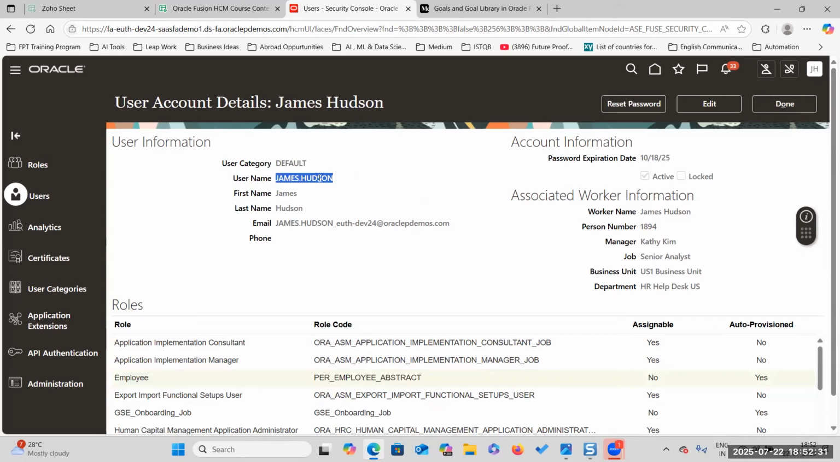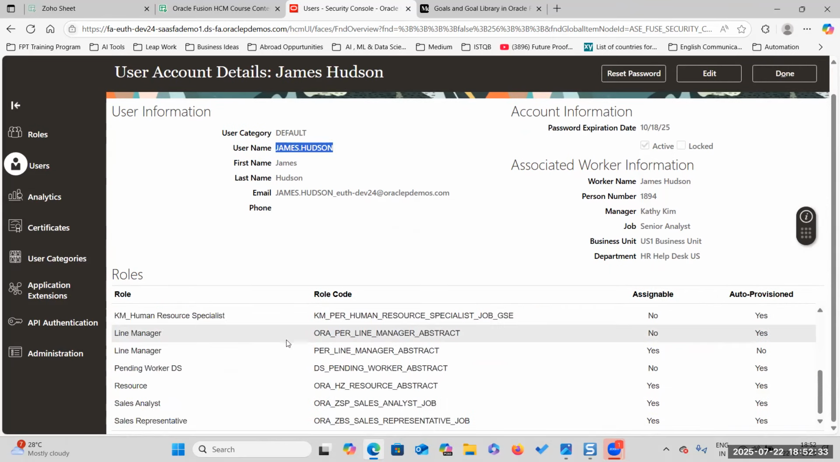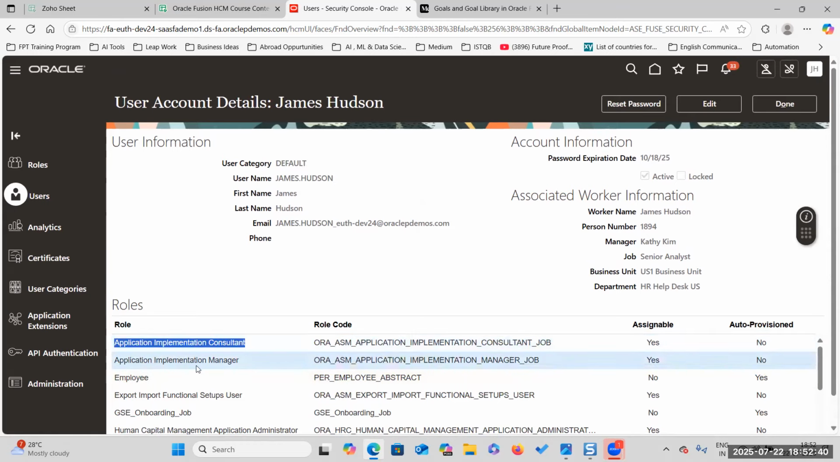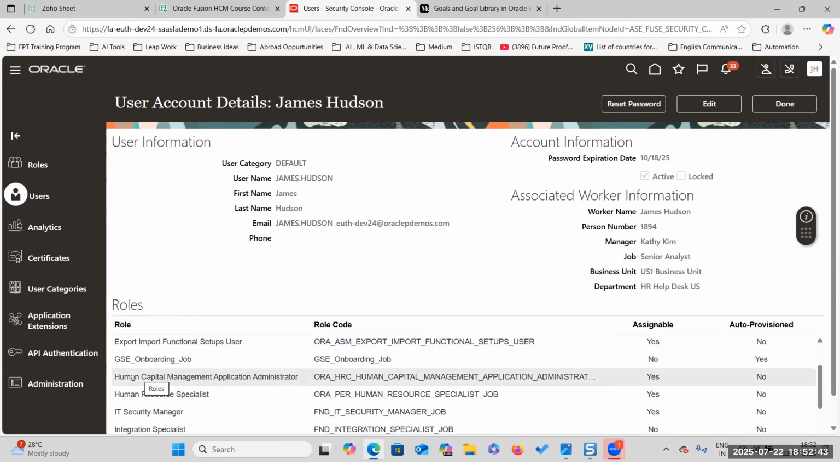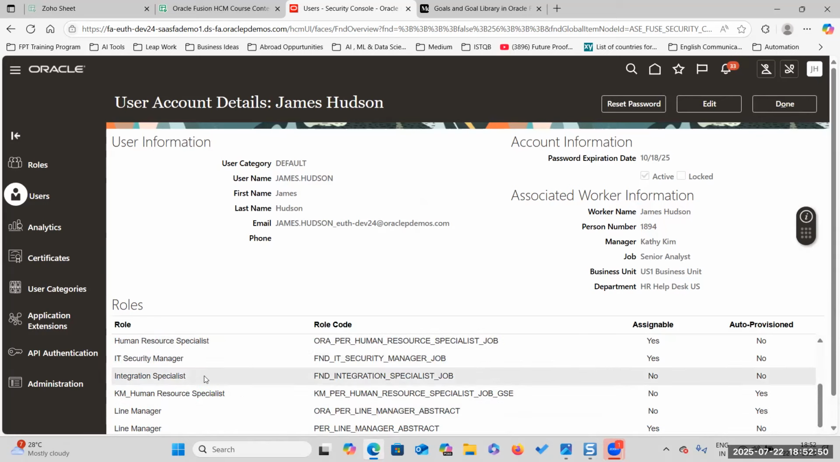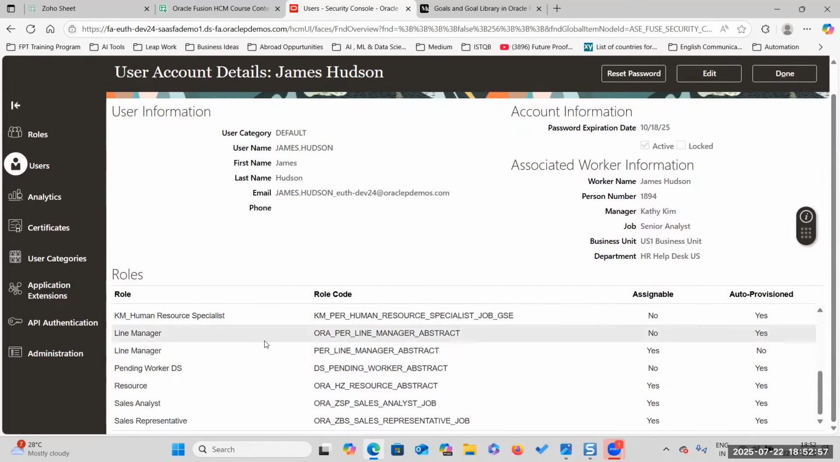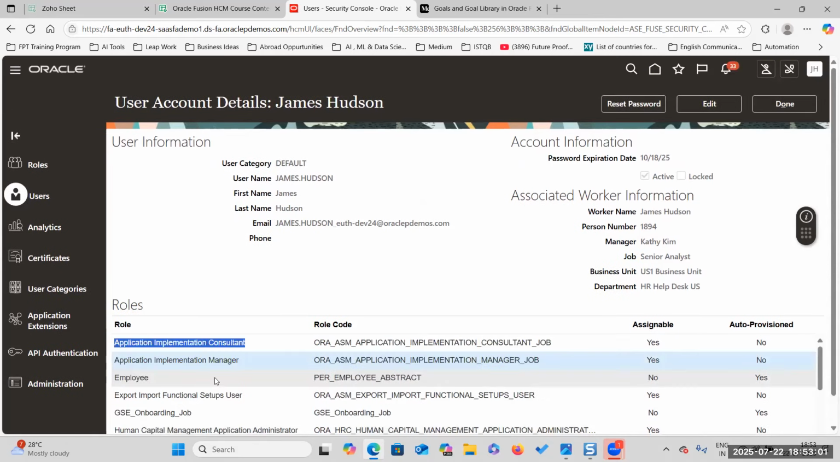If you have any doubt, create your own employee. Mainly, these are the roles you have to assign: implementation consultant role, implementation manager role, human capital management application administrator role, human resource specialist role, IT security manager role, integration specialist role, and line manager role. So you know how to do that, right? I don't have to waste my time on that. If you have any doubt, go to James Hudson and see the roles.